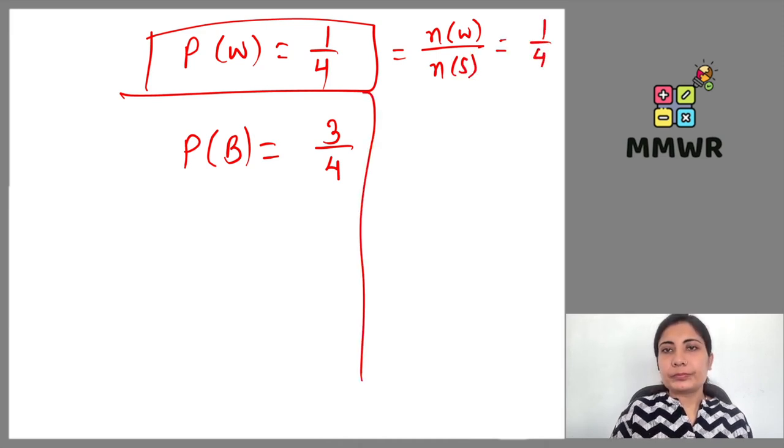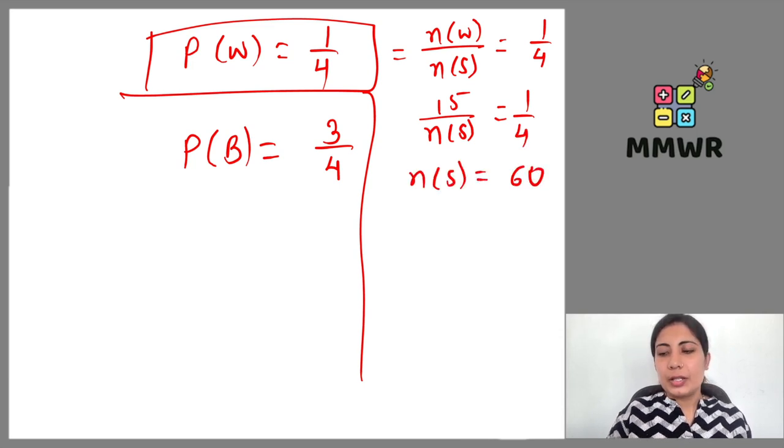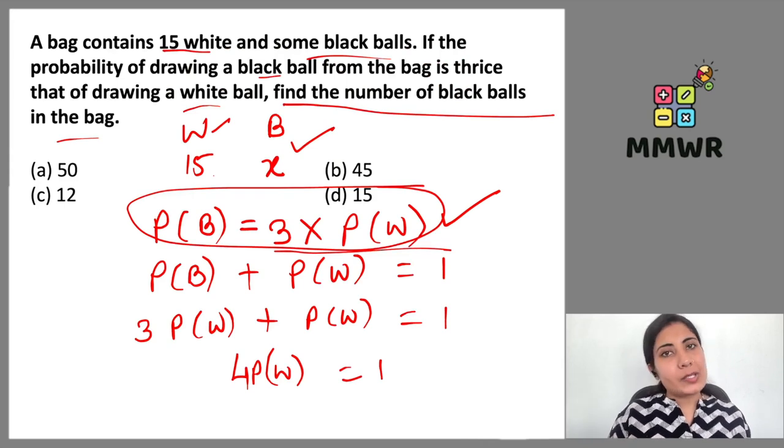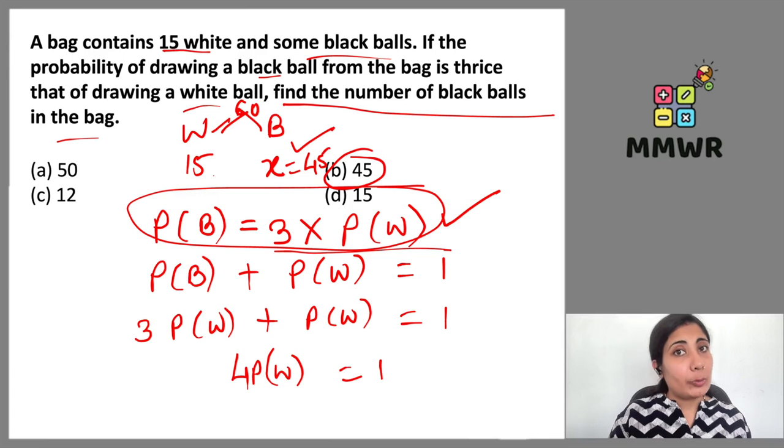From here, the number of white balls is 15, but the value of n(S) we don't know, is equal to 1/4. So the value of n(S) will be 15 fours are 60, right? 15 fours are 60. As soon as we get the total number of balls, which is 60 for both combined, then how many black balls are there? 45 black balls are there.